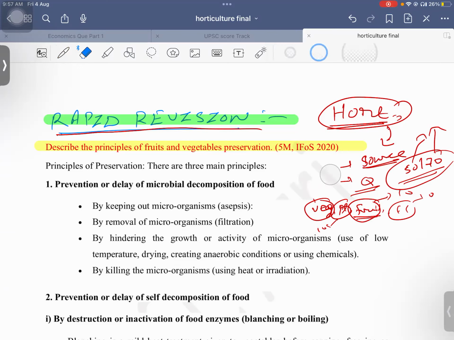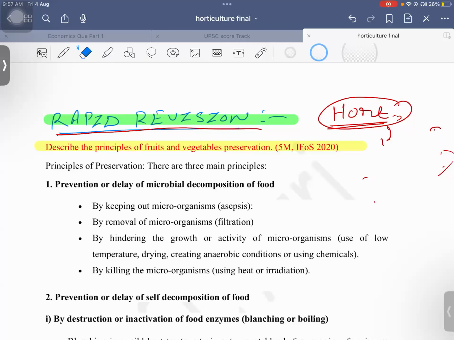So what we should do is just prepare some important ones, and if they come, we need to try to do. Otherwise, if we have time, we can go for all the crops and all the practices. But generally, try to fix yourself to important questions. Seeing the question papers, you would know.